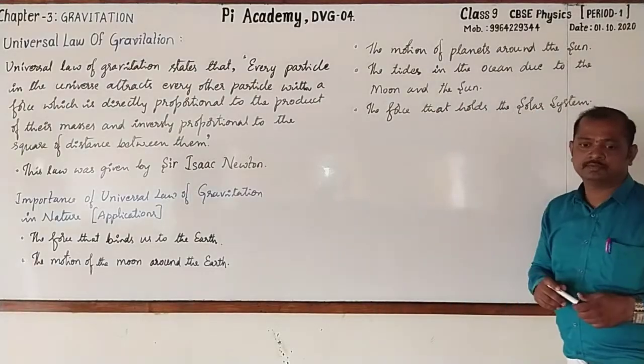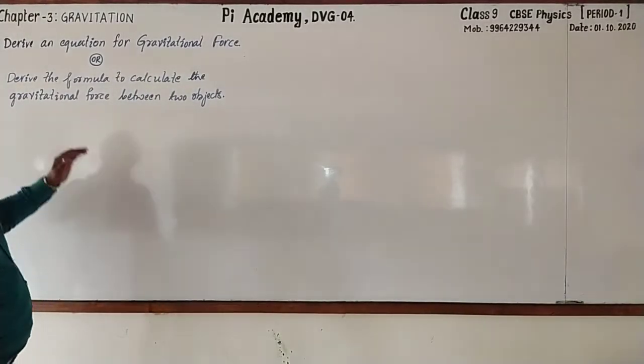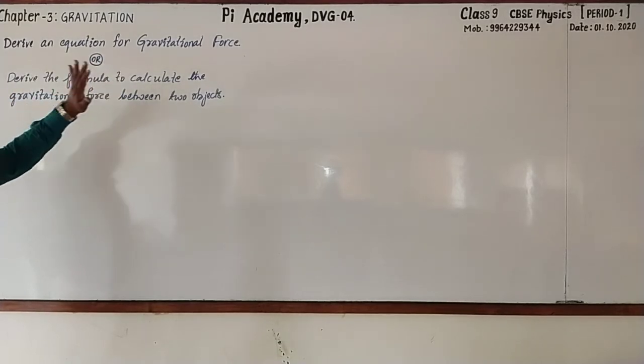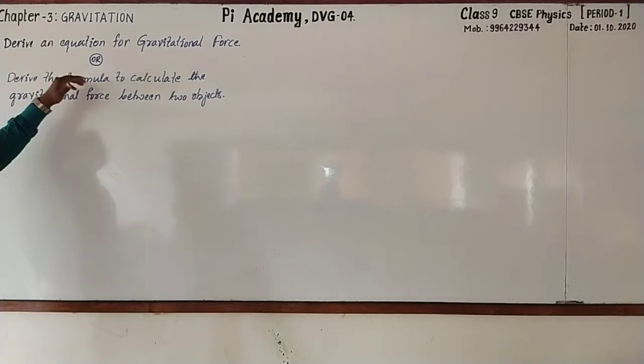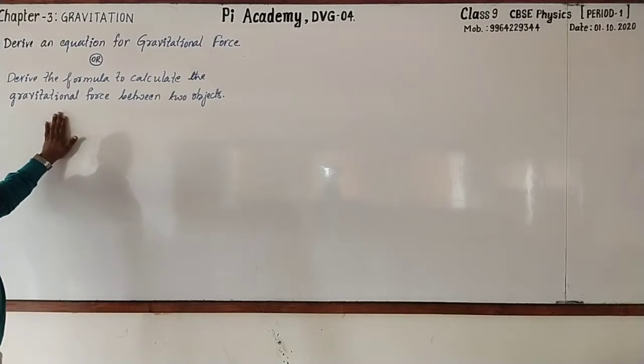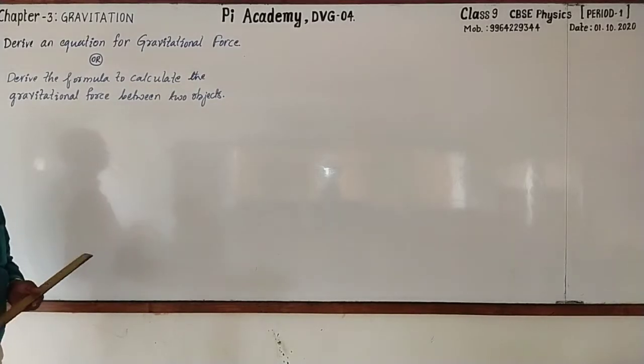Now you copy this. Yes, students, see that? Check what you have written. The question is, derive an equation for gravitational force. This can also be written as, derive the formula to calculate the gravitational force acting between two objects. Hope that you have written the same.